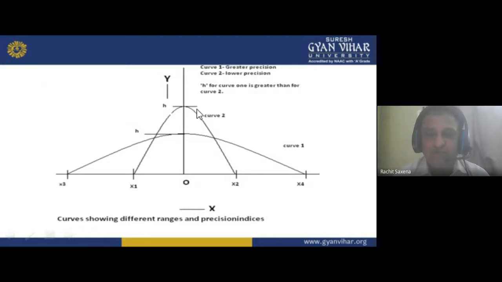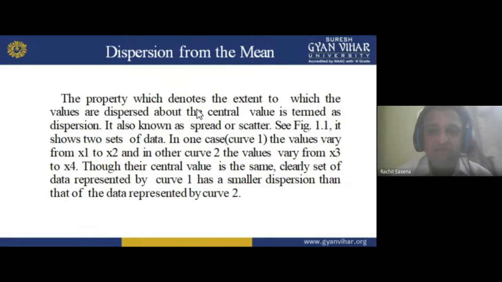So through this, we see greater precision and lower precision. As I told you earlier, precision and accuracy are two different things. In precision, we are getting many nearby measurements, not necessarily accurate. But accuracy is different. Through this term, which is also known as spread or scatter, this figure shows two sets of data. In curve 1 the values vary from x1 to x2, and in curve 2 the values vary from x3 to x4.